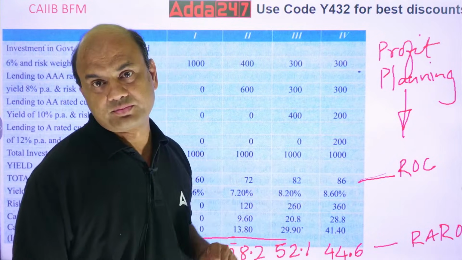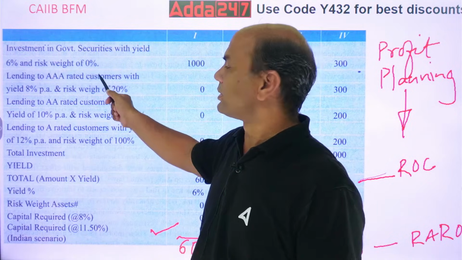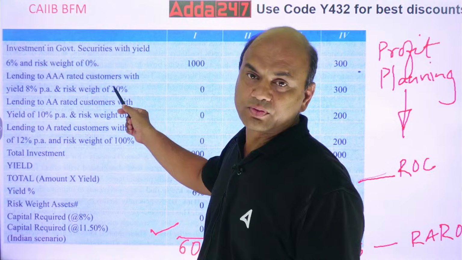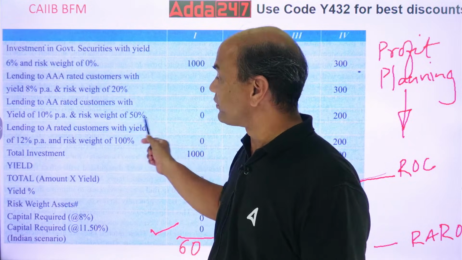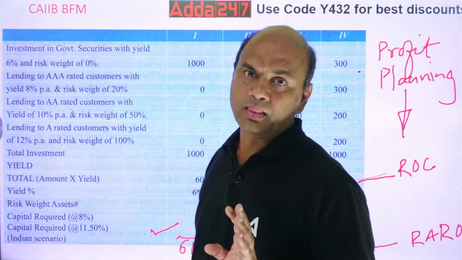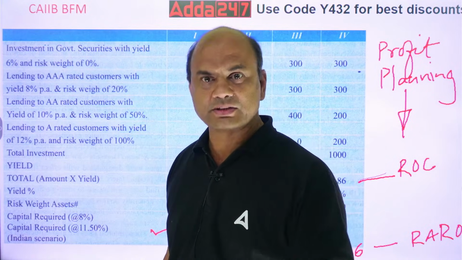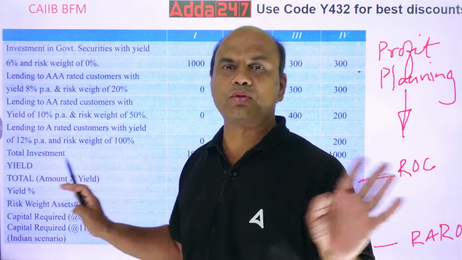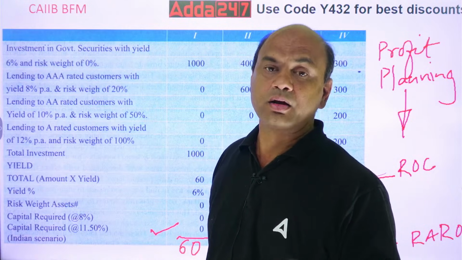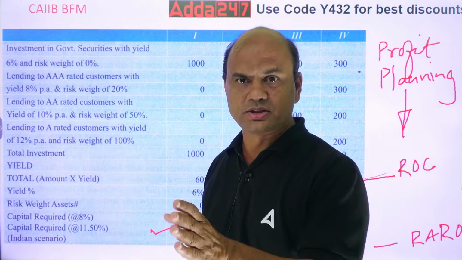What is my risk now? Risk over here is in two instruments. One instrument is AAA rated and second is AA rated. In AAA rated the risk is 20%. In AA rated the risk is given as 50% over here. Actually AA rated risk is 30%, but if they give in the exam that it is 50%, then take 50%. It depends on what they give. If they don't give, double A is 30%, 20, 30, 50 for single A.